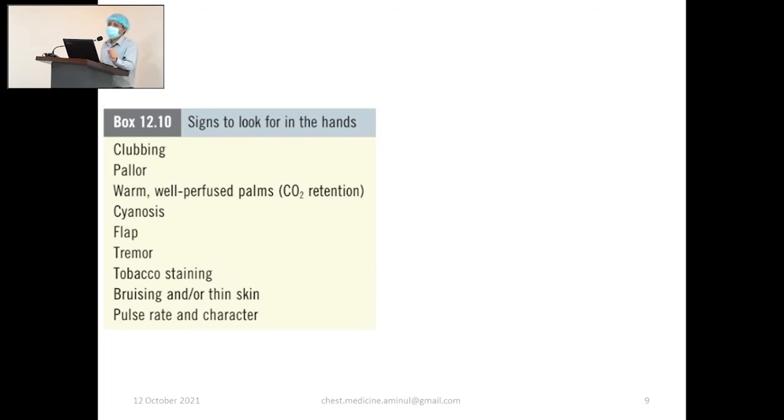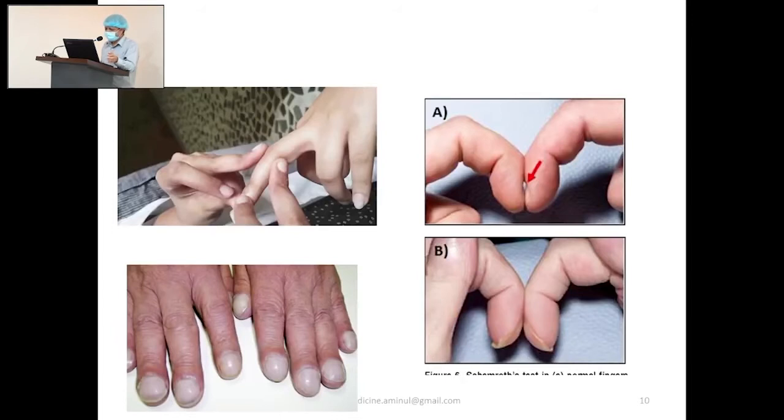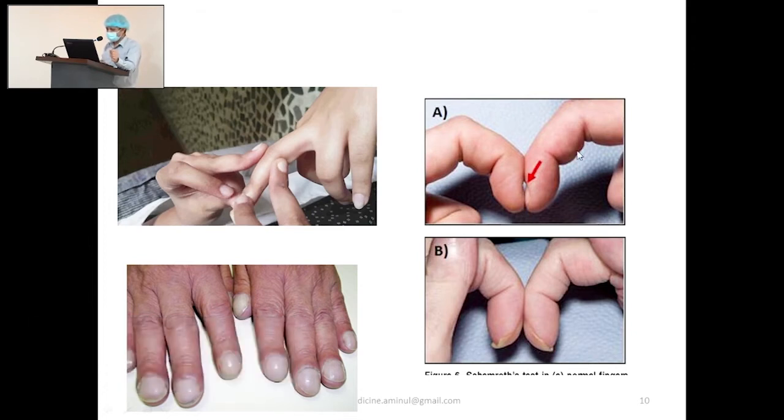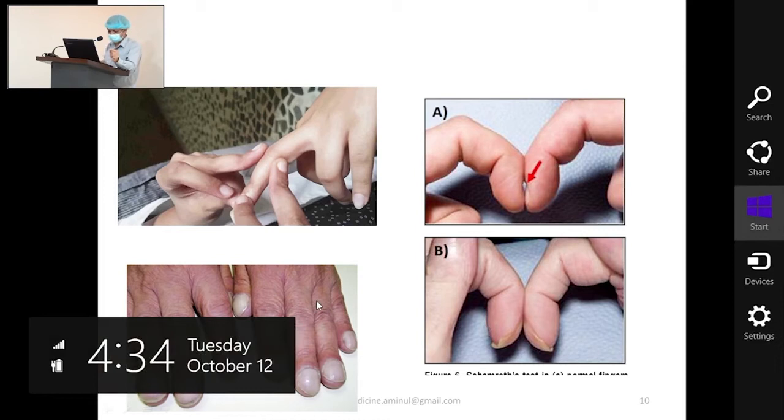Pulse is important. In carbon dioxide retention, the volume of pulse is increased. Regarding clubbing, often this is given as a short case to examine the clubbing. Very initially, you will not get clubbing like this or like this. Very initially, there will be fluctuation of soft tissue, and in this way your fingers will be placed. Then clockwise, in the next phase, this angle will be obliterated. Yeah, this is normal, and this is clubbing. And last of all, drumstick appearance.